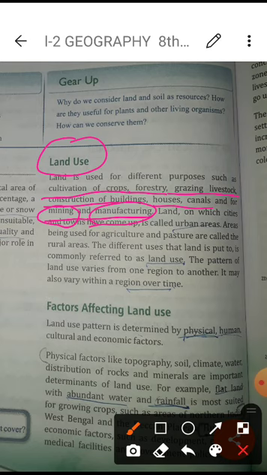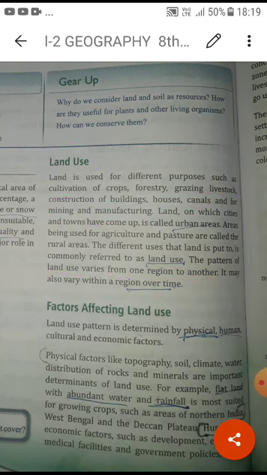The pattern of land use also varies from one region to another. If you go to hilly areas, the pattern of land use in that area will be totally different from the plain area. If you move to coastal areas, their uses of the land will be totally different. In this way we can understand what land use is.